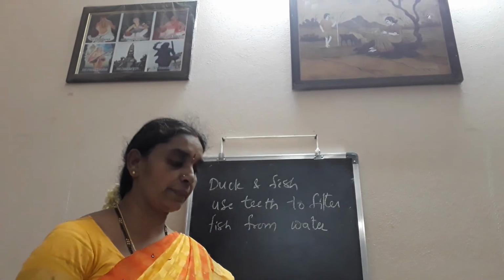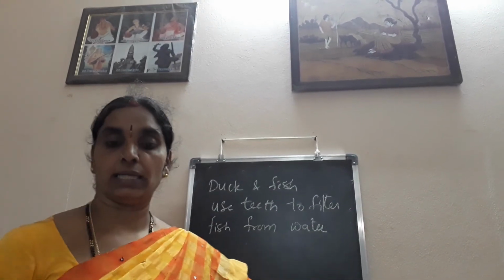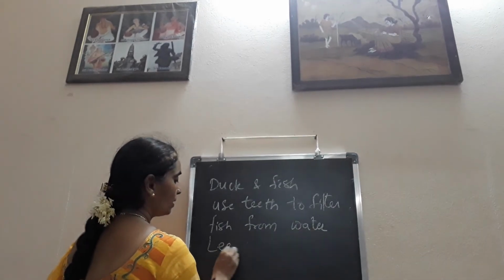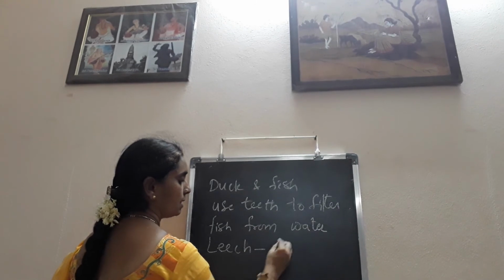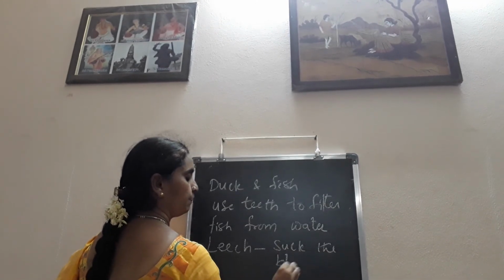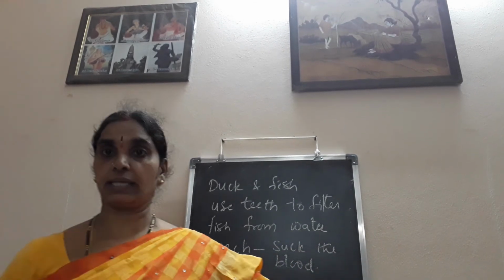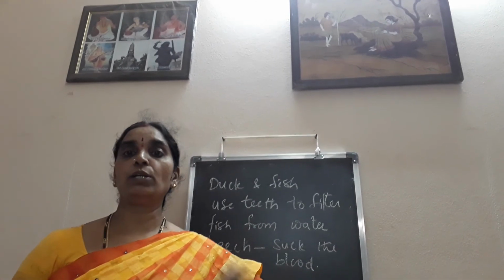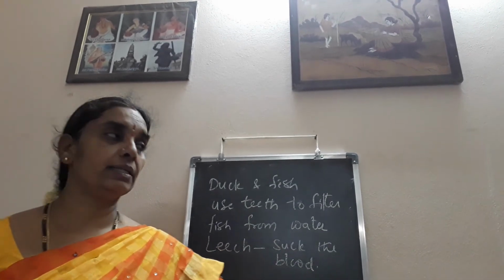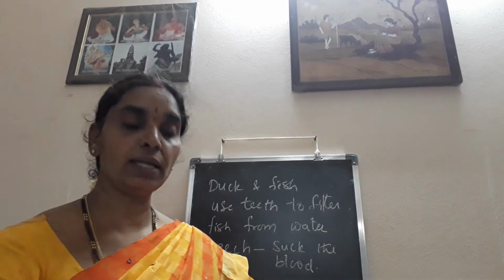And next, coming to the leeches, what do they take? Leeches normally depend upon the blood of other animals. They suck the blood. Normally their habitat is buffalo skin. They suck the blood of the buffalo and take it as their food. Sucking is the process that the leech usually does.